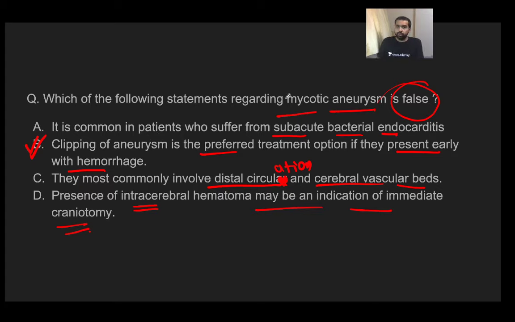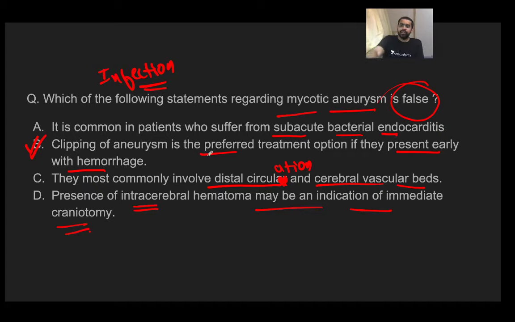Right. So let's talk about the mycotic aneurysm. So what is a mycotic aneurysm? You must have heard about it many times, right? So mycotic aneurysm is basically an infective aneurysm. Now please don't think that because it is called mycotic, it is caused by fungus, okay? It can be caused by any infection. This is a kind of myth which the students have. Forget about it. Any infective aneurysm is a mycotic aneurysm.